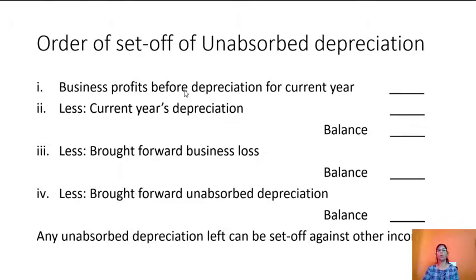First, we take the business profits before depreciation for the current year. From the business profits, we will deduct current year's depreciation. Then we will deduct the business loss which is brought forward from the previous year, and then we shall deduct the unabsorbed depreciation which is brought forward from the previous years. Any unabsorbed depreciation which is left can be set off against other incomes also, apart from business and profession.